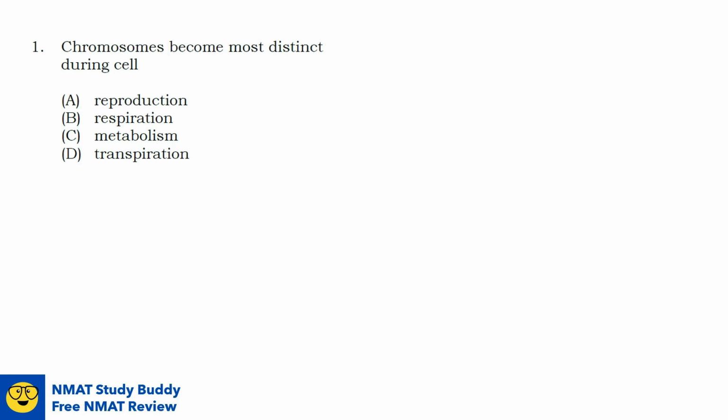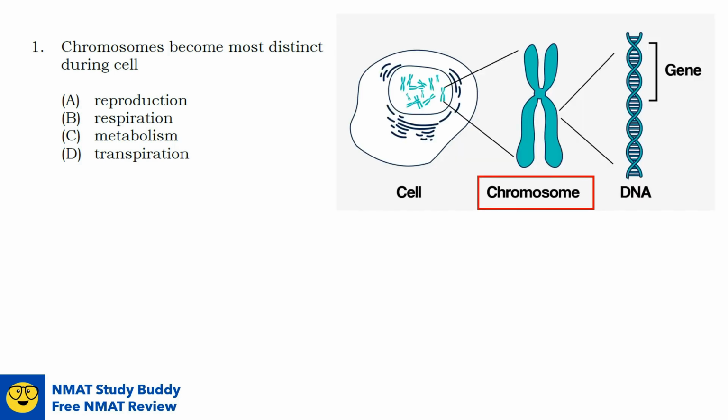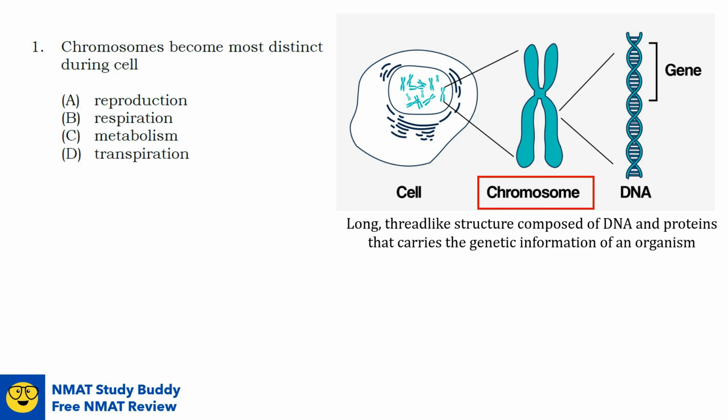Question number 1. Chromosomes become most distinct during cell blank. So to answer this question, let us first define what is a chromosome. A chromosome is a long, thread-like structure composed of DNA and proteins that carries the genetic information of an organism. So based on this definition, what cellular process do you think chromosome is the most important? Since it carries the genetic information of an organism, this of course is essential in cell reproduction or division. So the answer here is option A.